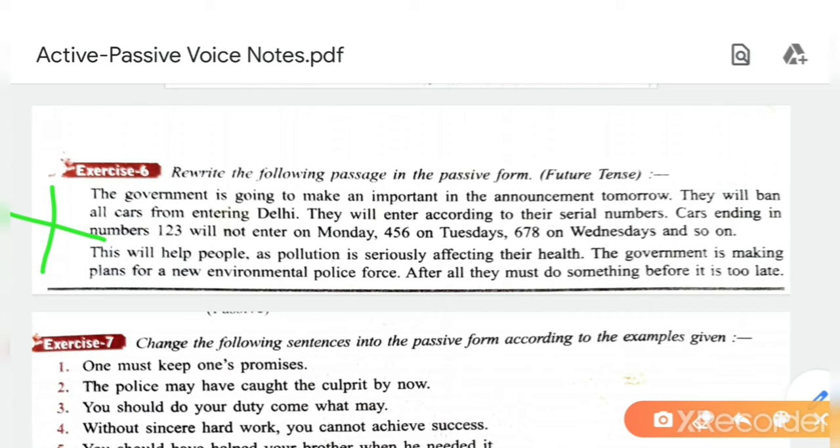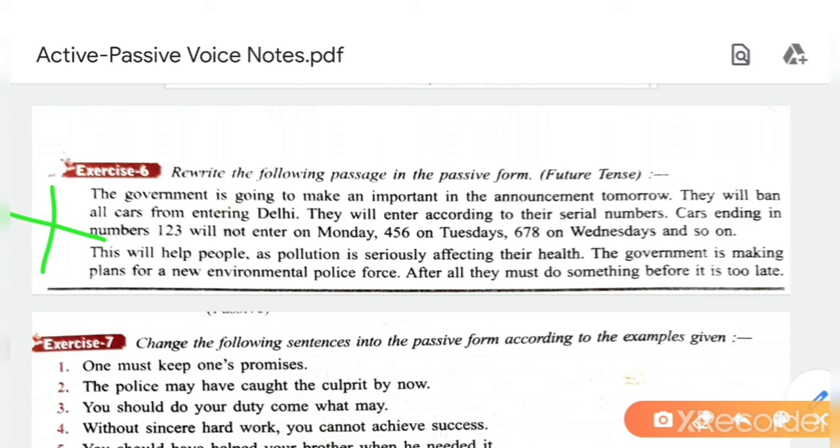Then cars ending in numbers 1, 2, 3 will not enter on Monday. The cars ending in numbers 1, 2, 3 will not be entered on Monday. 4, 5, 6 on Tuesdays, 6, 7, 8 on Wednesdays, and so on. The next one is they will help people. People will be helped as pollution is seriously affecting their health. Their health is being seriously affected by the pollution.